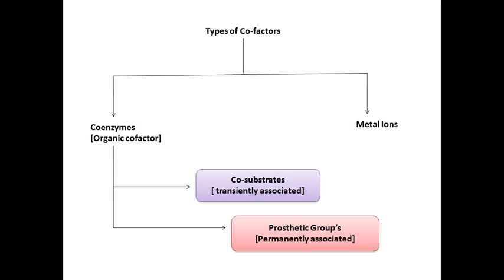Types of cofactors. As we have seen, cofactors are made up of organic as well as inorganic molecules. Hence, cofactors are divided into two types: the first is the organic cofactor and the second is the inorganic cofactor. The inorganic cofactor is also called metal ions, and the organic cofactor is called coenzymes. Again, these coenzymes or organic cofactors are divided into two types: co-substrates, or transiently associated, and second, prosthetic groups, permanently associated.